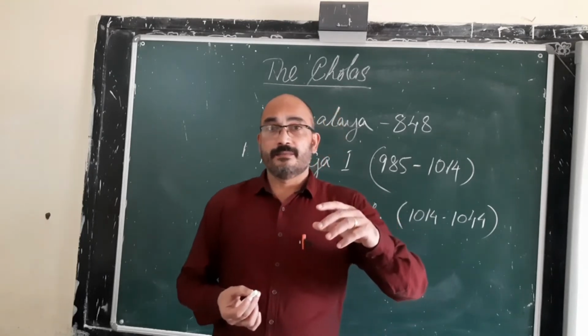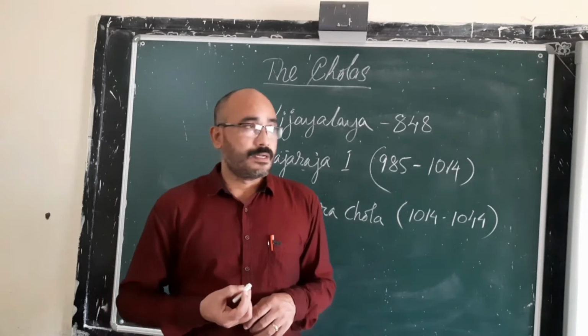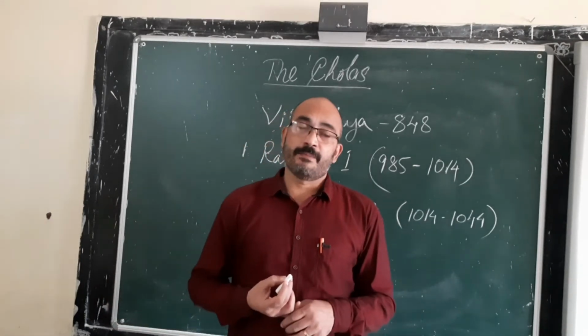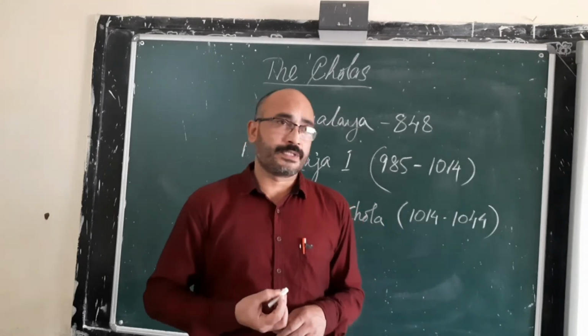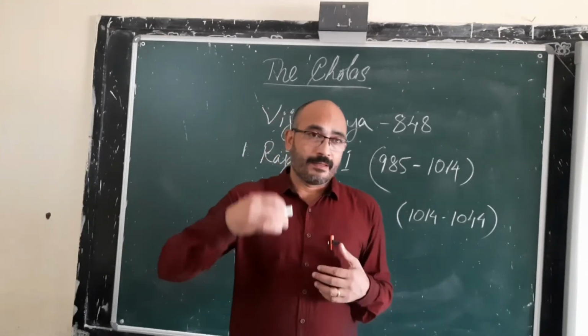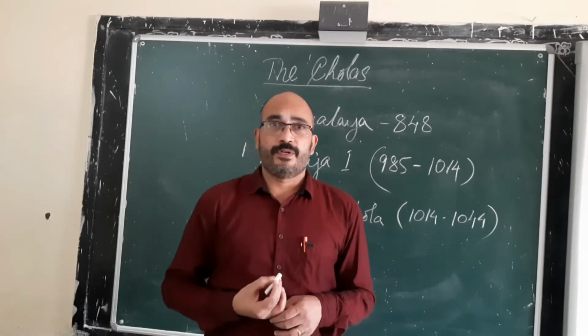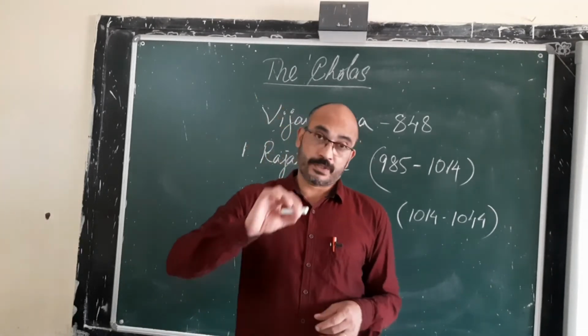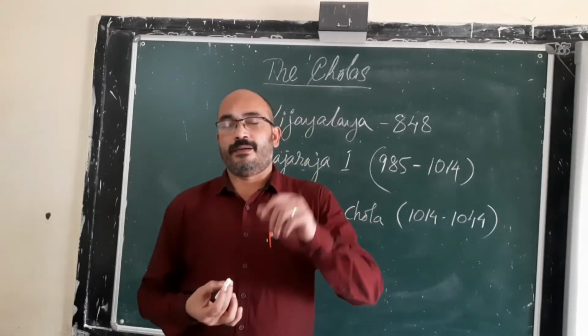He crossed the river Godavari, and under the leadership of his military general, the campaign continued, and later they reached the coastal region of river Ganga, crossed the river Ganga, and reached Bengal.